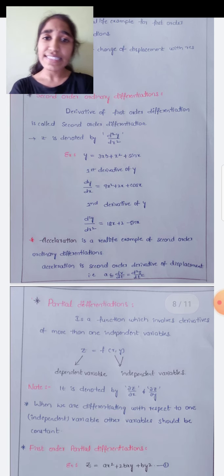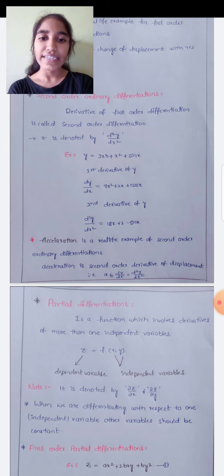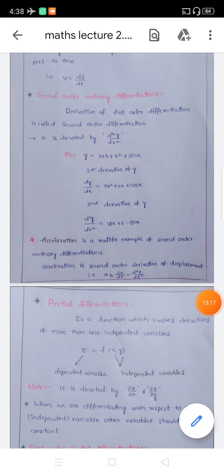Acceleration is a real life example of second order ordinary differentiation. Acceleration is the derivative of velocity, and velocity is again the derivative of displacement. So acceleration can be written as the second order differentiation of displacement. So velocity is an example of first order ordinary differentiation and acceleration is an example of second order ordinary differentiation.